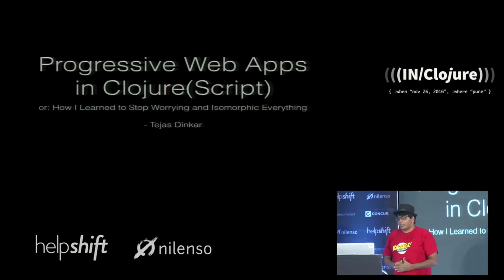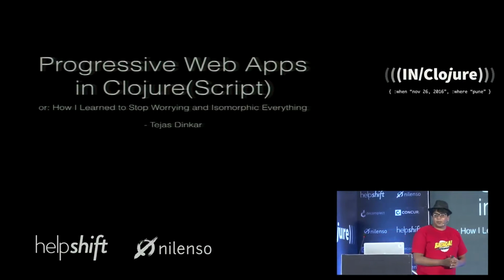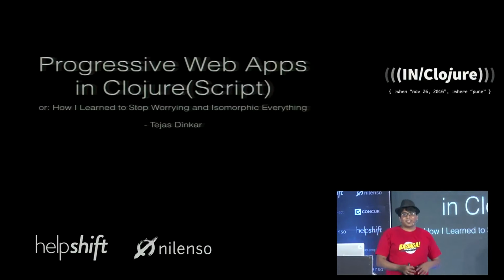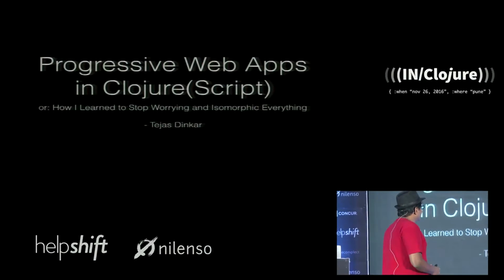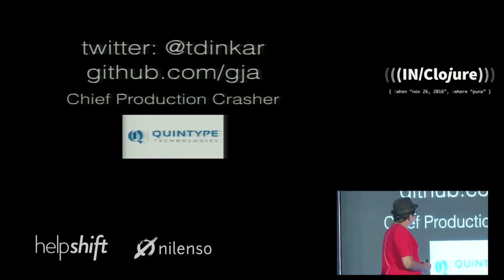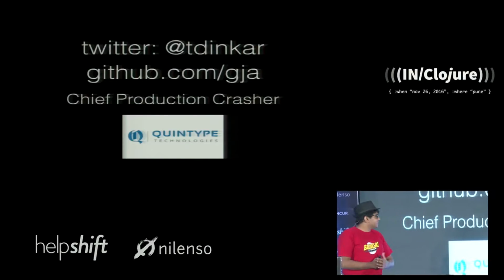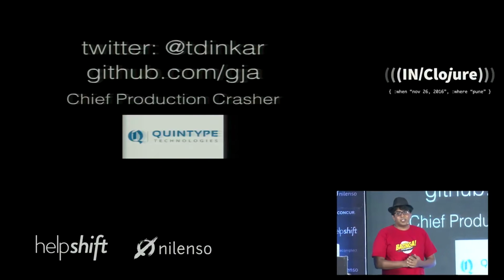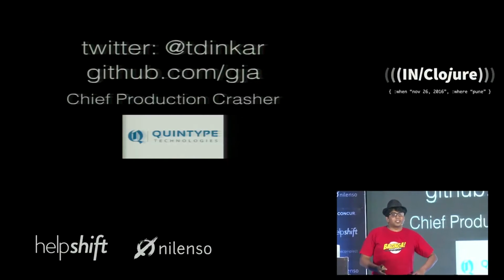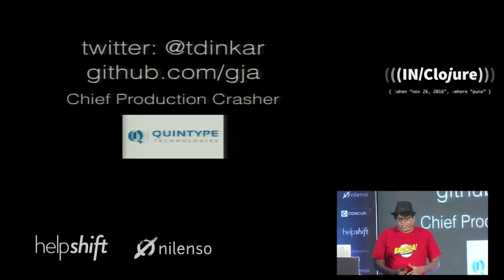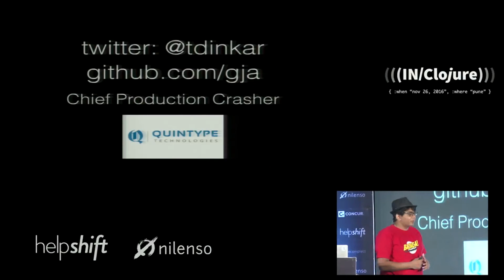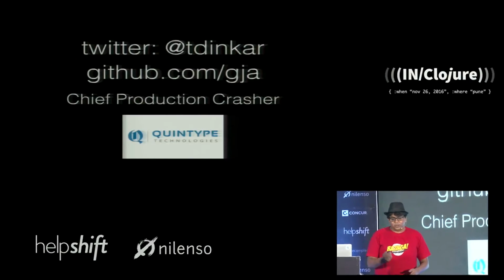Okay, so the title of my talk is Progressive Web Apps in Clojure and ClojureScript, or how I learned to stop worrying about everything and just isomorphic everything, right? My name is Tejas. I'm Chief Production Crasher at Quintype. We're a publisher technology platform. We do a lot of Clojure. We don't do so much ClojureScript right now. This was actually something I've been working on. We're located in Bangalore, and we're recruiting if anyone's interested.